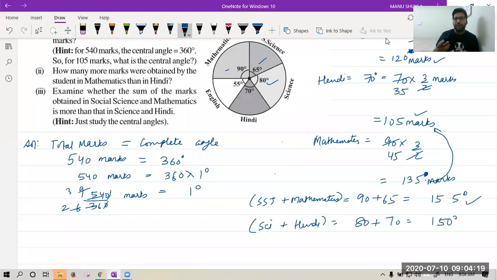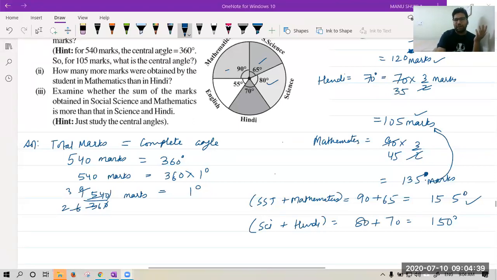So we have compared that the degree measure of SST plus mathematics is more by 5 degree. That means it is more. Don't worry about it, कोई बात नहीं. So we can say we have examined that marks in SST and mathematics is more than science and Hindi.